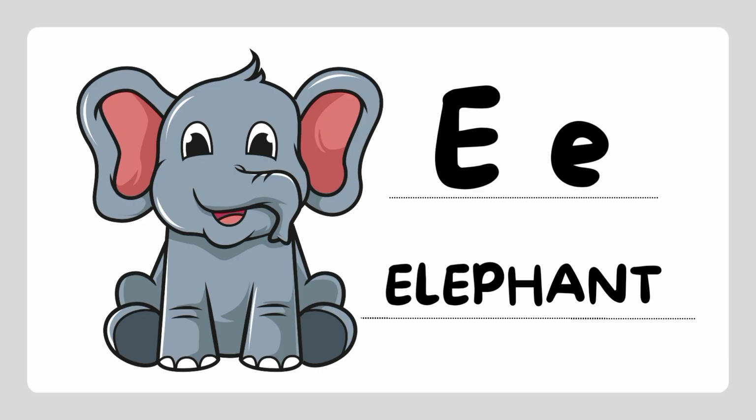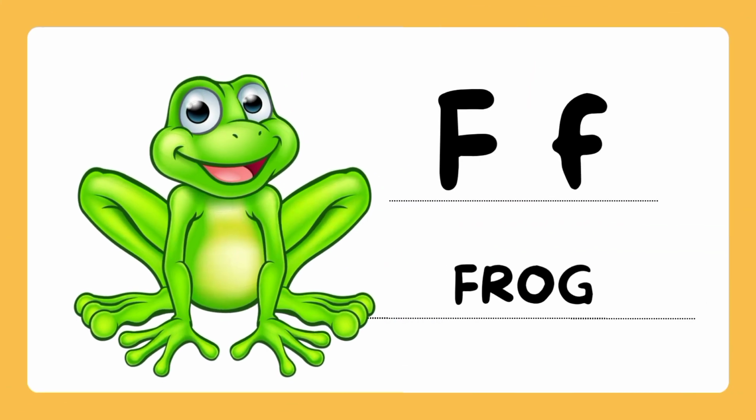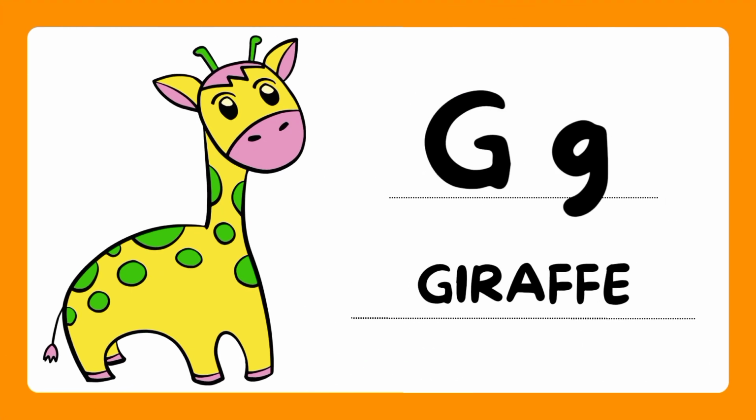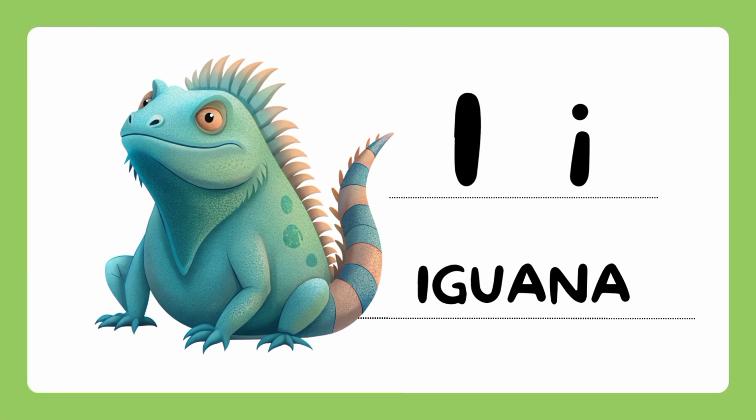E. E is for elephant. F. F is for frog. G. G is for giraffe. H. H is for hippo. I is for iguana.